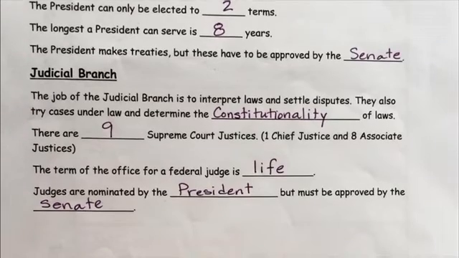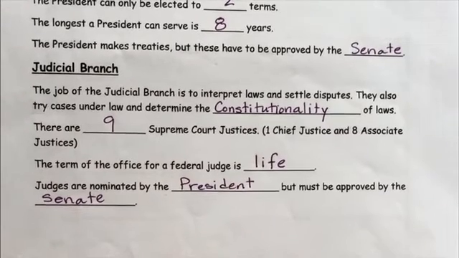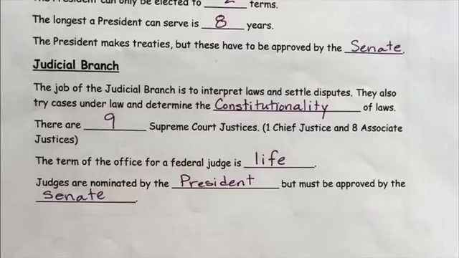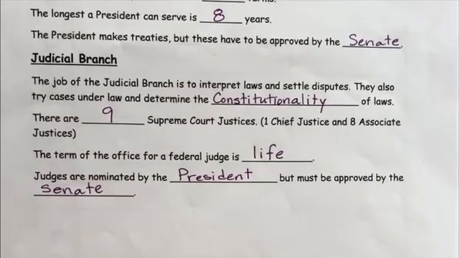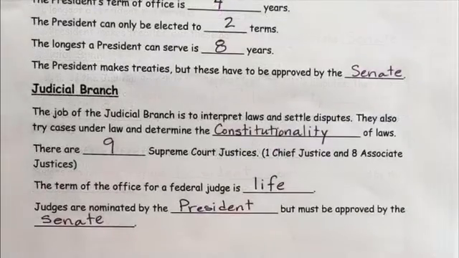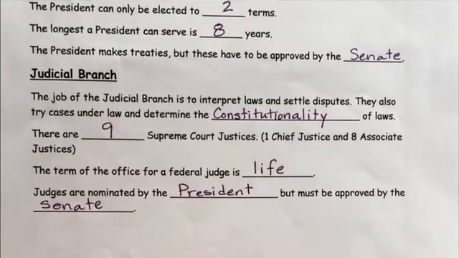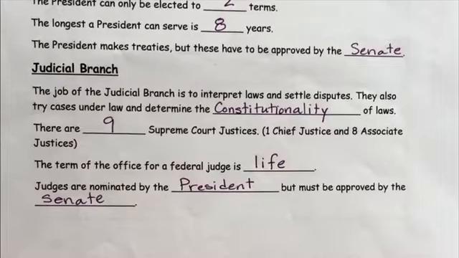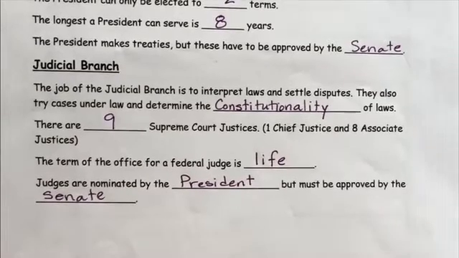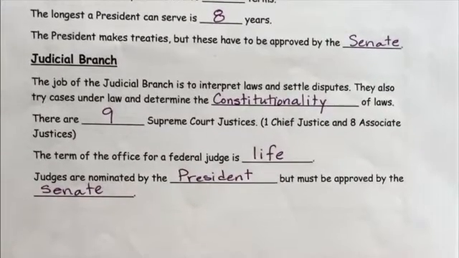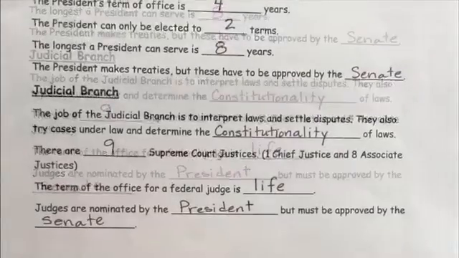And then judicial branch. The job of the judicial branch is to interpret laws and settle disputes. They also try cases under law and determine the constitutionality of laws. There are 9 Supreme Court justices, 1 Chief Justice, and 8 Associate Justices. The term of office for a federal judge is life, and judges are nominated by the president but must be approved by the Senate.